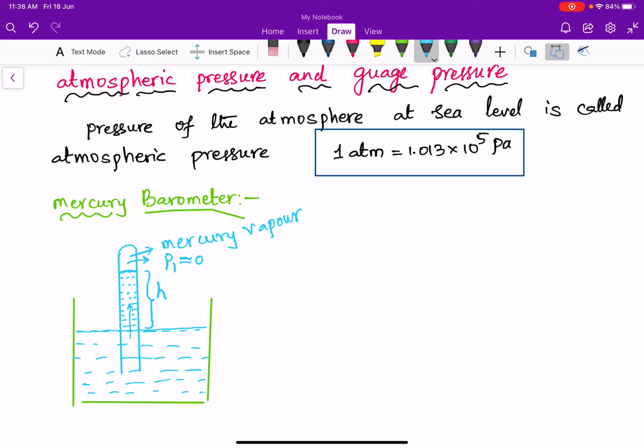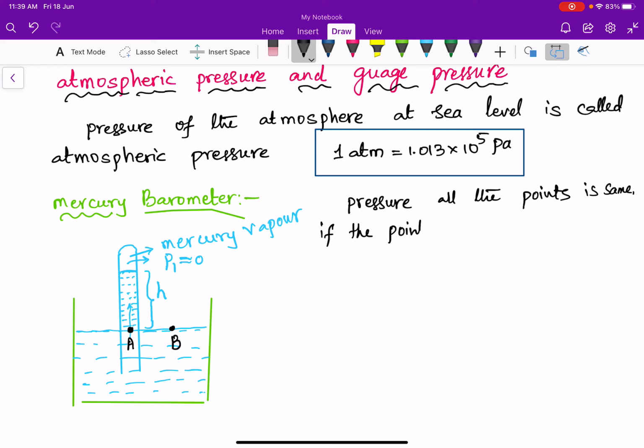Here I am considering two points. One point is A, another point is B. We discussed in the last class that pressure at all points is the same if the points are at the same level. Why?